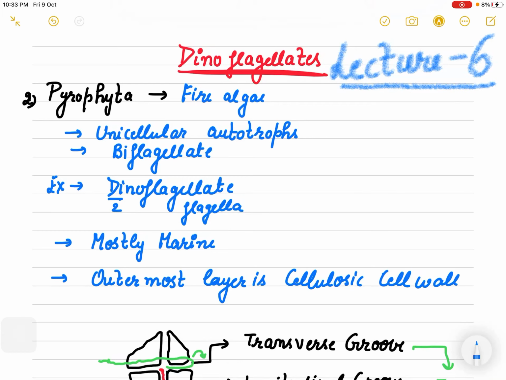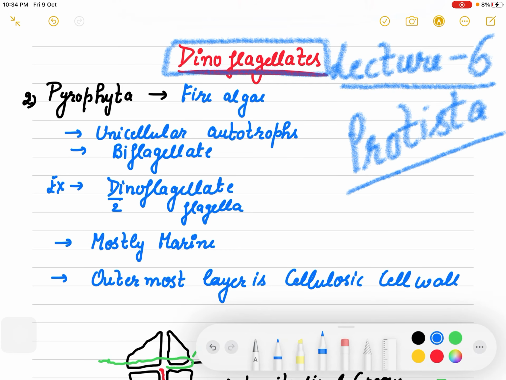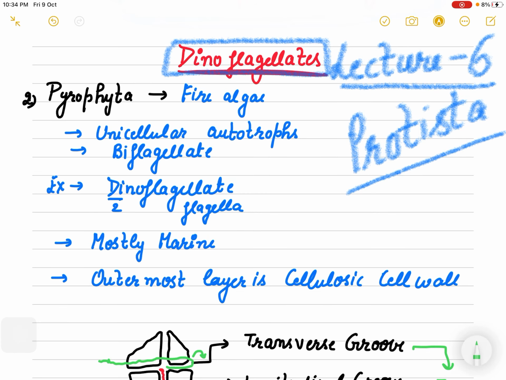Okay, class. So we are taking our next group. That is the next example we are taking in our Protista kingdom. That is another very important example, and that is our dinoflagellates. Just now we have finished with our diatoms, diatomaceous earth. Now we are going to discuss another group which these dinoflagellates fall in, that is the Pyrophyta. They are known as fire algae, right?